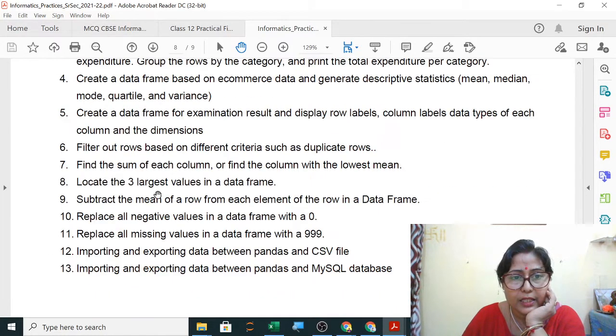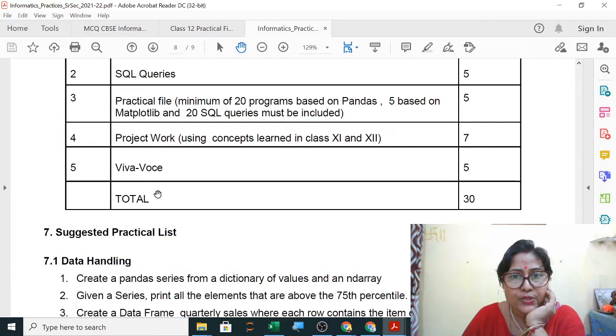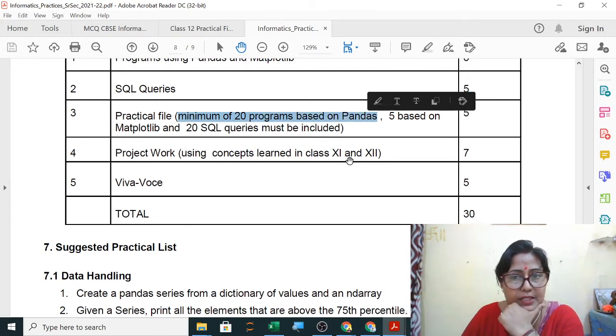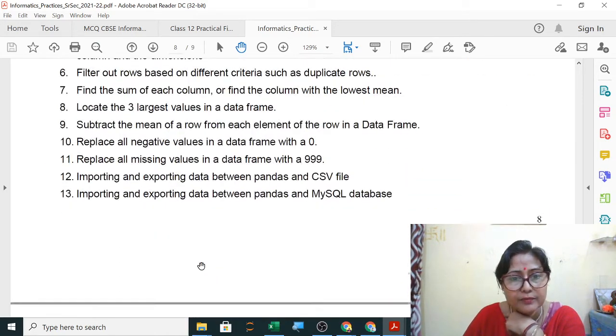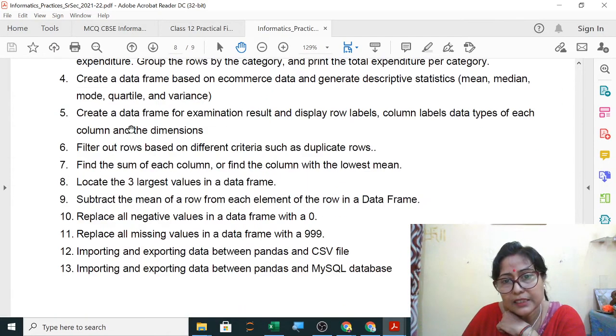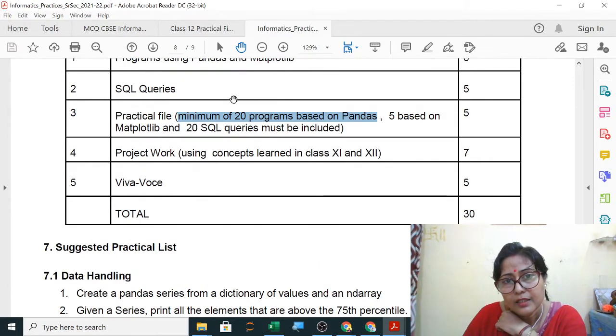It is written here, and in the list, see carefully: minimum of 20 programs based on pandas. Clear? Now in pandas, how many questions are given here? 13. So how many more do you have to do here? 7 more. 20 practicals of pandas.